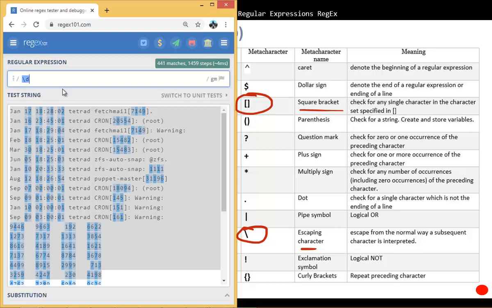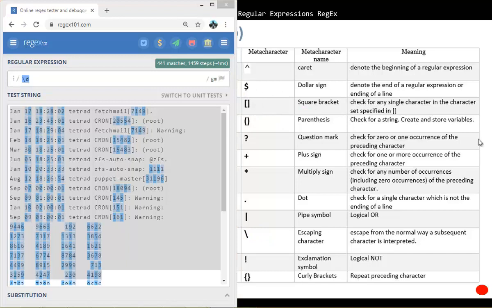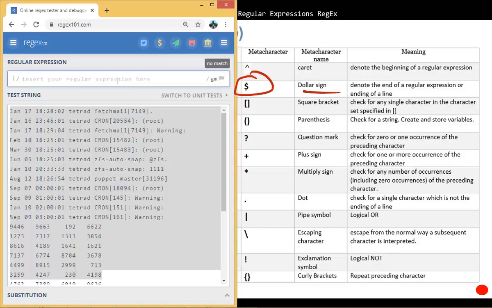Now imagine that we want to find all logs that end with a certain word. The next meta character we're going to be using is the $ sign. With the $ sign, it's going to match the end of the line. So for example, if you want to match anything that finishes with the word warning, if I put warning here, it's going to match that, right? Those are the ends here.